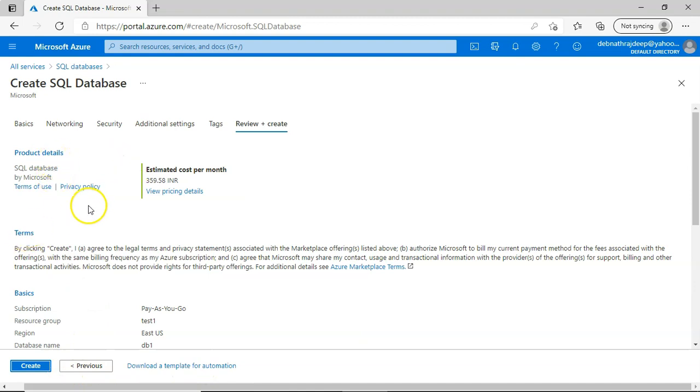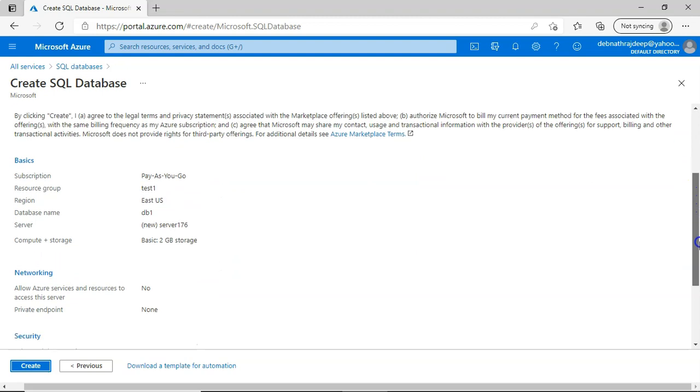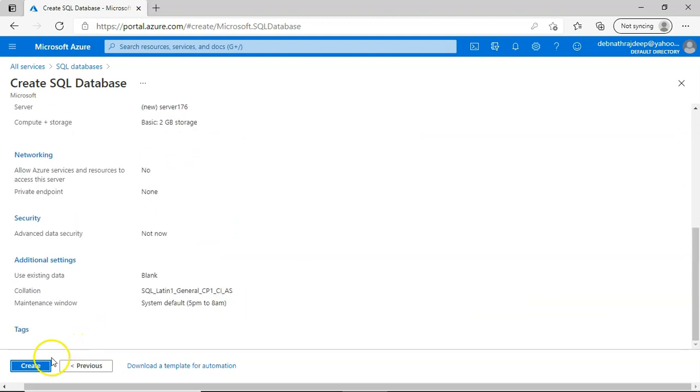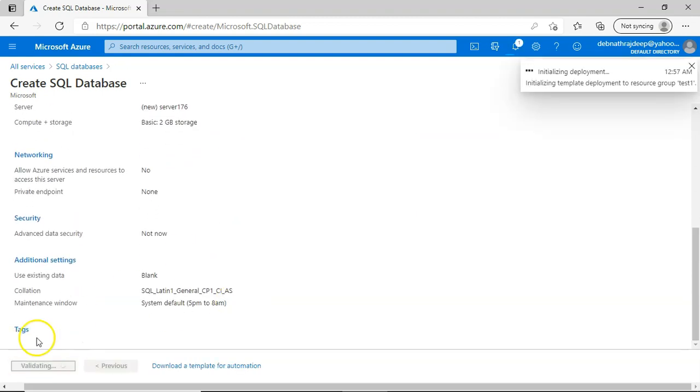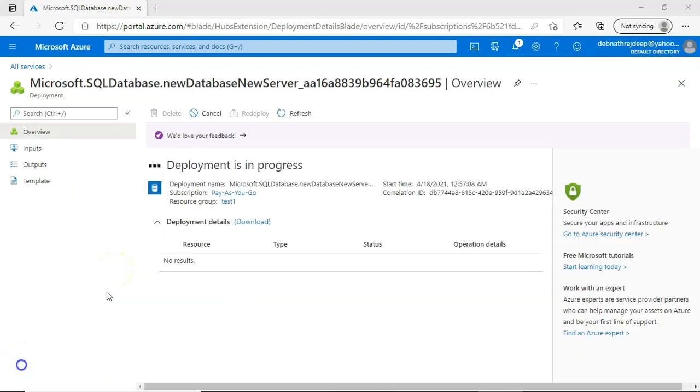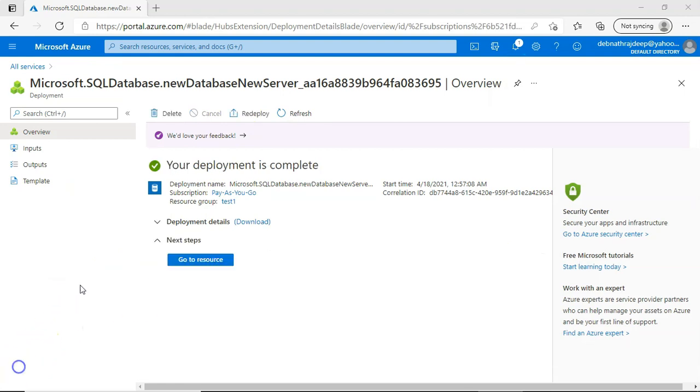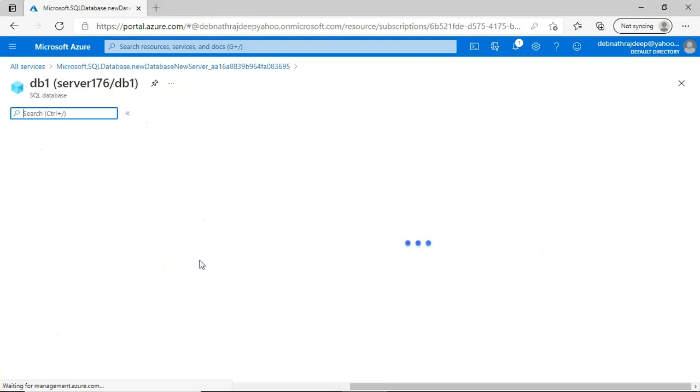Here you can check the cost and the terms and all the details, and then you can click on create, and it will validate. Okay, so deployment is in progress, so let us wait. Okay, so it is done. Let me click on go to resource.